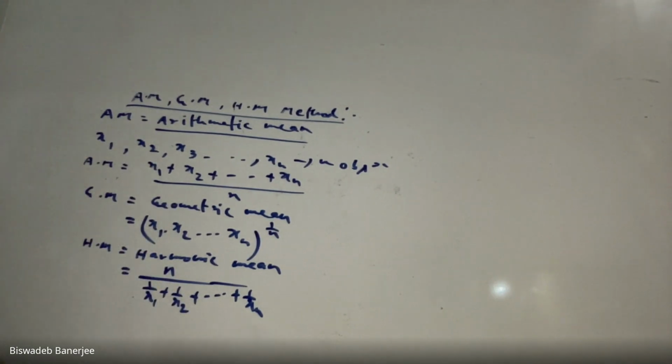Now there is a relation between them. What is the relation between them? So this is my arithmetic mean, there is my harmonic mean, there is my geometric mean. You can just pause the video and write down the formula.